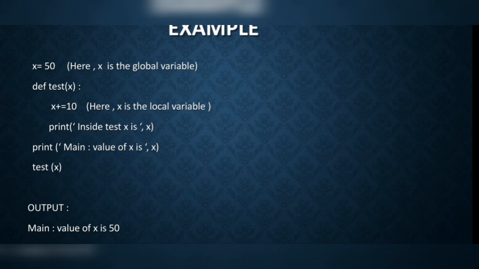In this example, the variable x equal to 50 is a global declaration. It can be accessed by the test function. The x used inside the test function is a local scope. The changes made inside the function will not be reflected back to the main program.